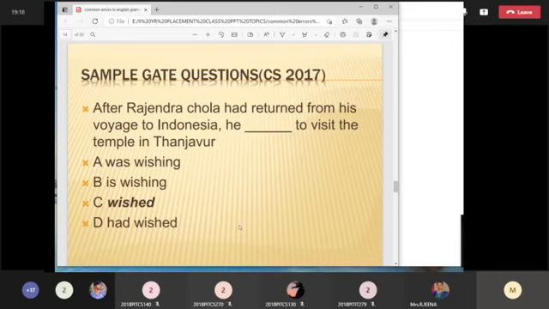But you should be very clear, as we have seen in this example. The same rule we have taken in the question. He is speaking about some particular specific time, so what tense do you have to use? You have to use simple past tense, that is, he wished to visit the temple in Tanjore. So this is a general rule that you have in the tense.